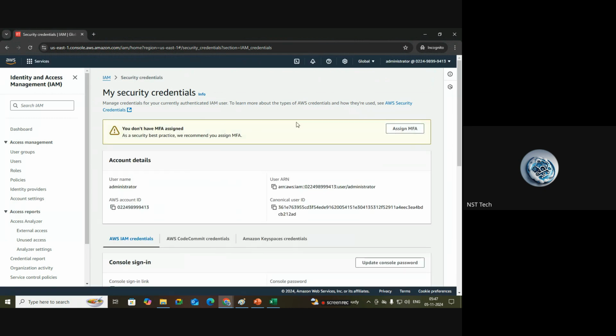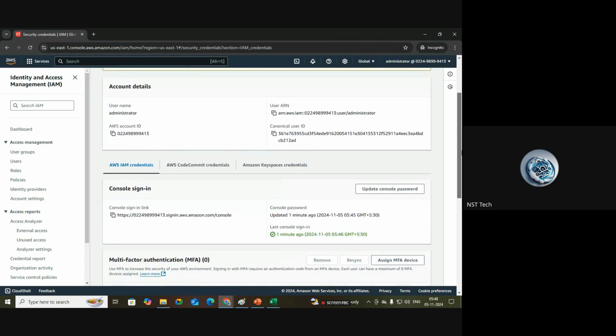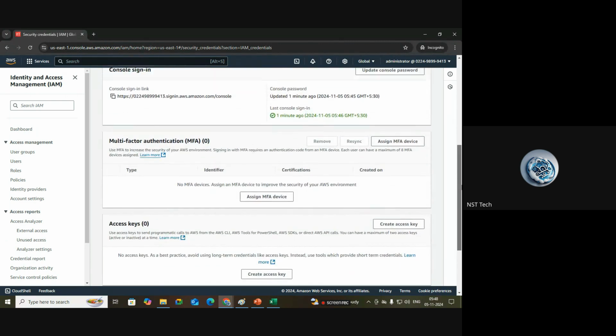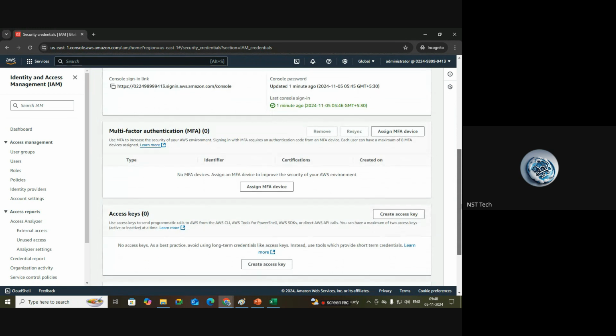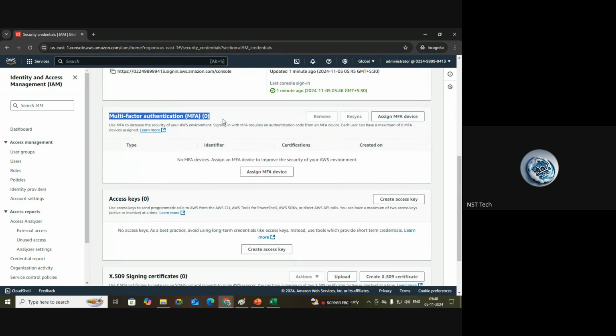Click on it. Okay, so once you click on it directly, you can see you are getting the warning, right? Warning symbol like you don't have MFA assigned. You can directly click here. Otherwise, if you scroll down here, you can see under AWS IAM credentials, you have multi-factor authentication. Okay, so for now it is saying 0, means you don't have assigned any MFA to this account, right? So if you have already assigned, it will showcase here.